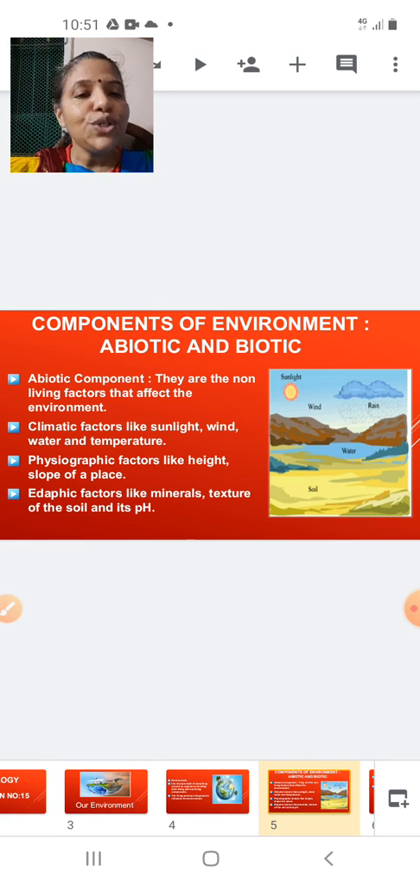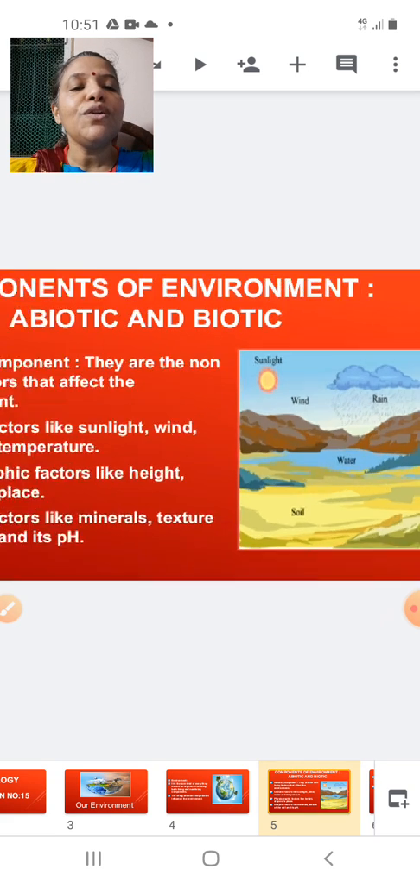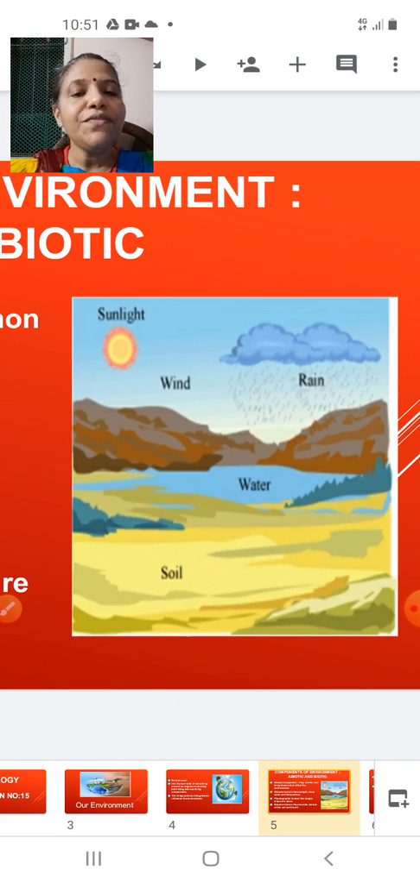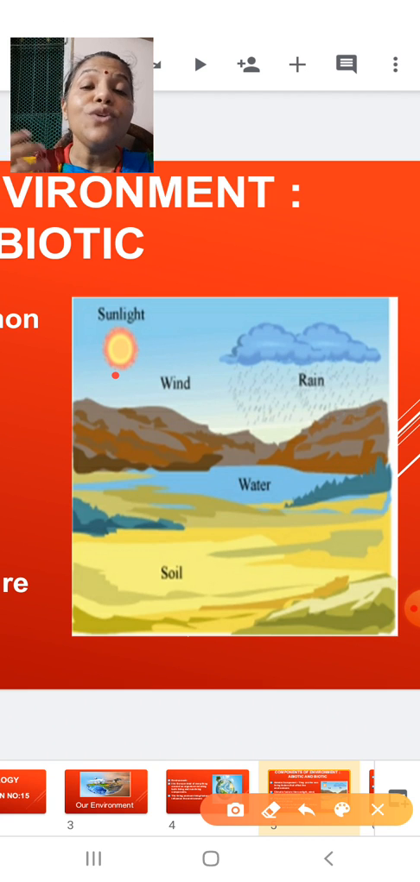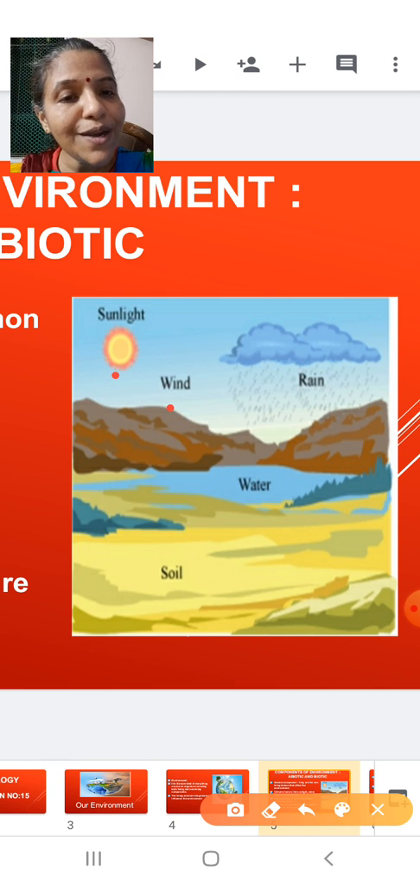Okay. Now students, here you have a picture of non-living components, different types of non-living components I have listed over here. You can see this is the sunlight. Now when I say sunlight, light is always related to temperature. So sunlight and temperature are abiotic components. Wind is an abiotic component. Rain is abiotic. Water, soil is abiotic.